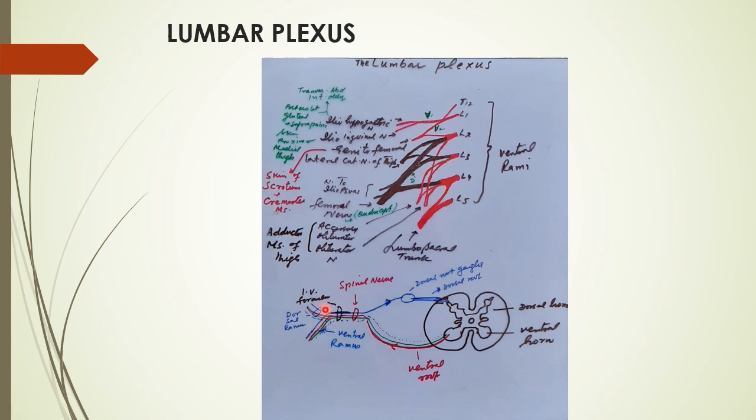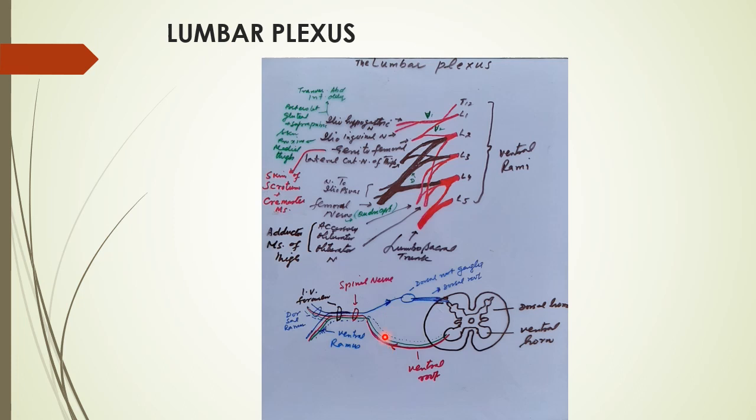The dorsal ramus will consist of sensory fibers, motor fibers, and autonomic fibers, whereas the ventral ramus also receives motor fibers, sensory fibers, and autonomic fibers. So the dorsal ramus and ventral ramus differ from the ventral root and dorsal root in the sense that the dorsal root is only sensory, and the ventral root is motor plus autonomic.